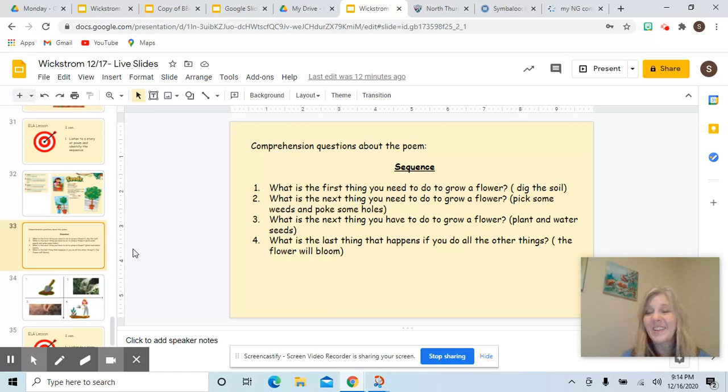So if you want to, you can take a picture of your pictures for sequencing if you would like, and insert a picture if you want to. So that would be great. But great practice. And I know you did a great job sequencing.